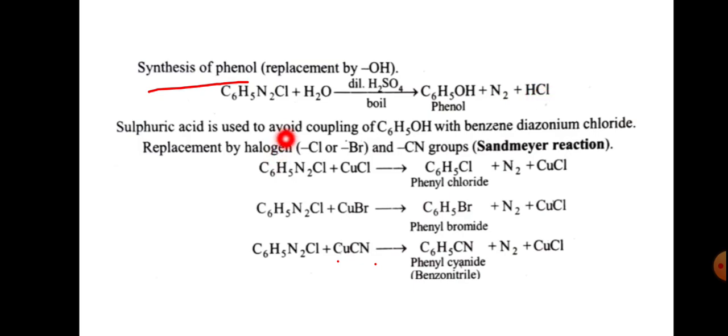So this reaction is replacement of N2Cl by OH. And sulfuric acid is used to avoid coupling of C6H5OH with benzene diazonium chloride. So the use of H2SO4 is to avoid the coupling reaction,